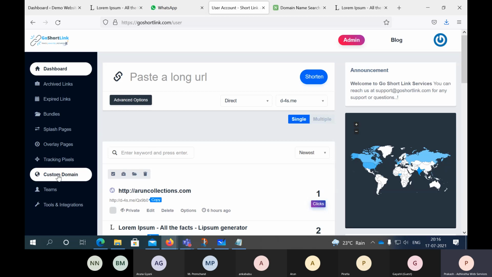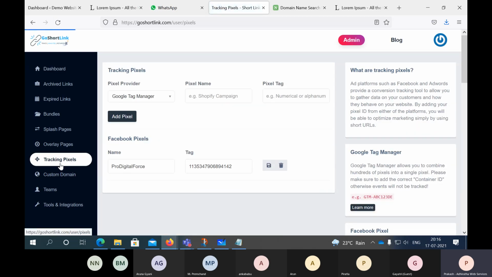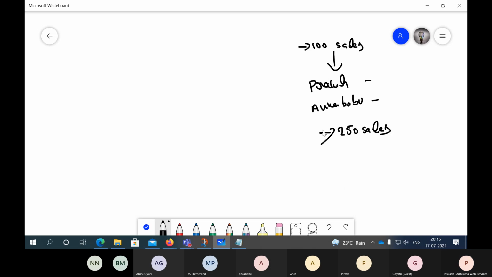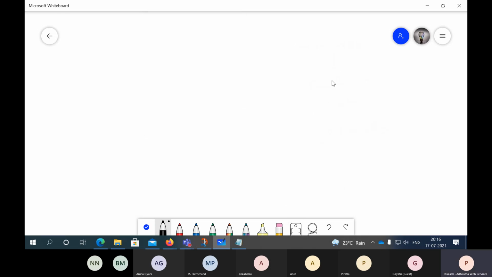Okay, so the next thing is tracking pixels. This is what we're talking about here. Take any website. Today you visited a page and started searching for iPhone 12 Pro. Now, from tomorrow onwards, you will get ads related to that, or not?